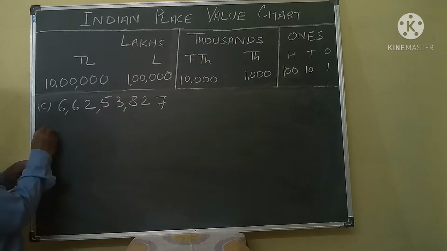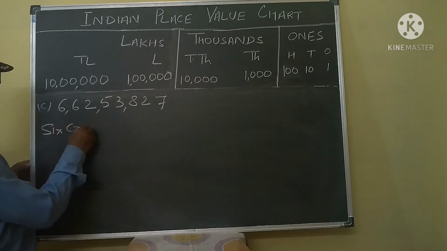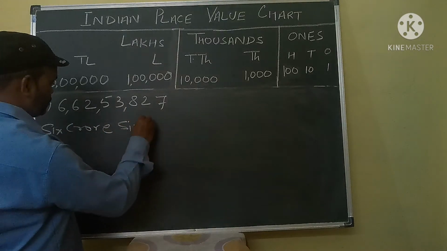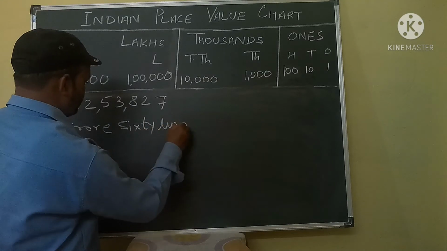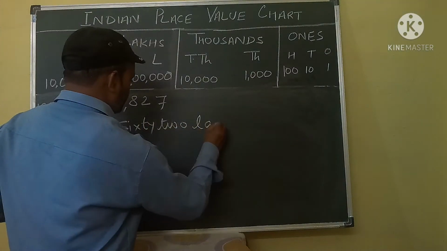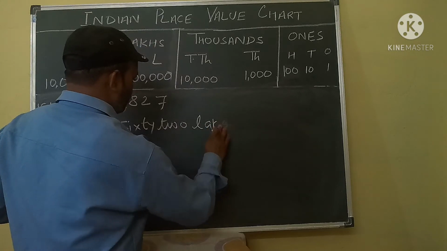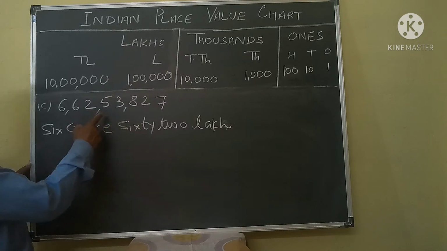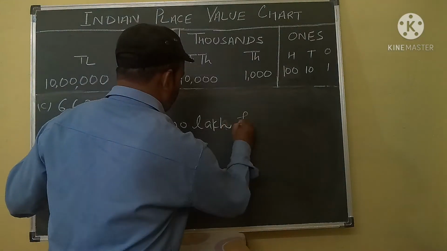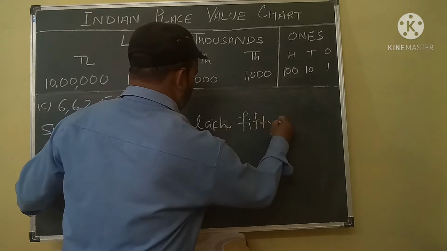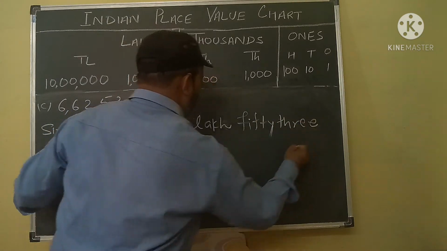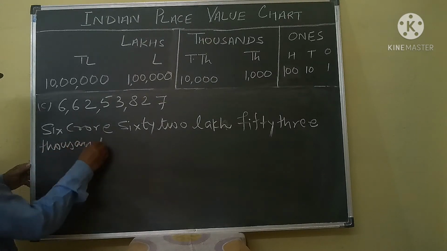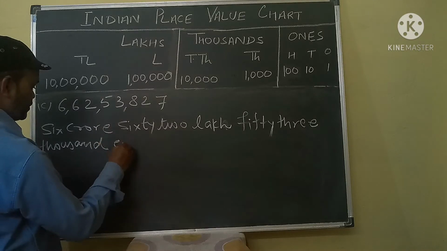So what can you write? 6 crores, 62 lakh, 6 crores, 62 lakh, 53,000, 827.